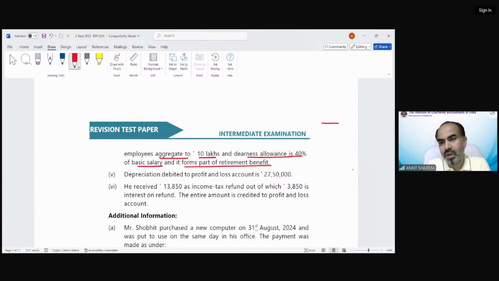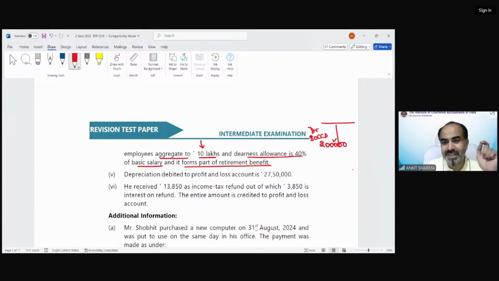So he actually debited 20% of basic salary, 80CCD, 20% of basic salary. How much is the basic salary? 10 lakh. And 20% would be 2 lakh rupees. So he actually debited 2 lakh rupees for the purpose of claiming deduction in case of section 80CCD contribution.